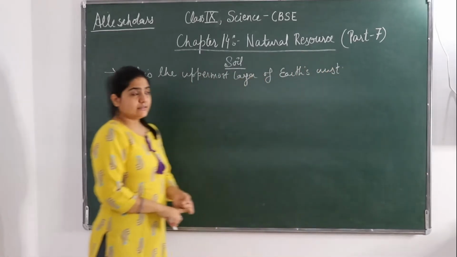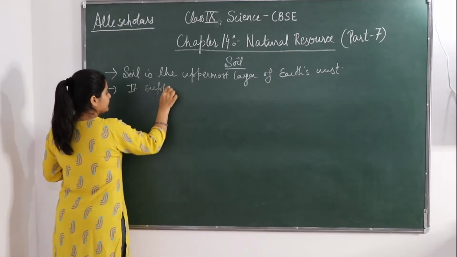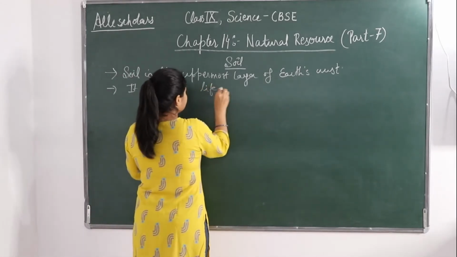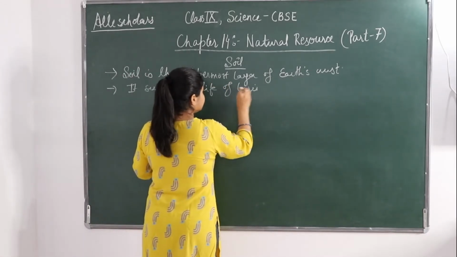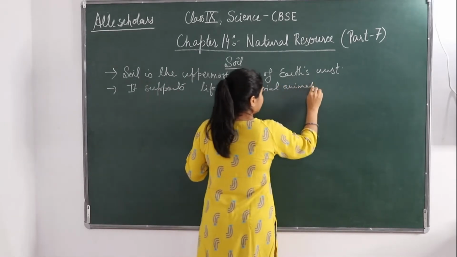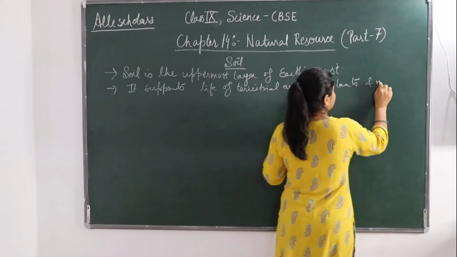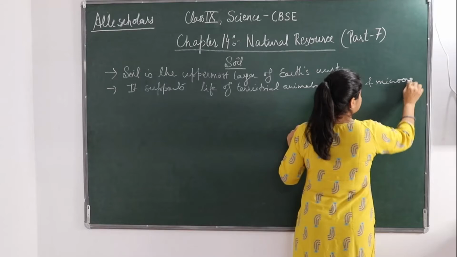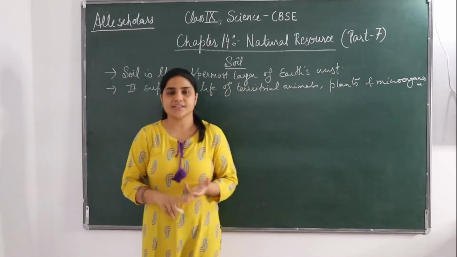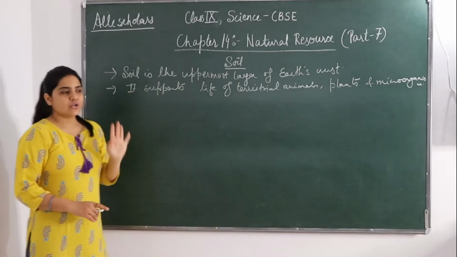And the other thing is that it supports the life of terrestrial animals, plants and microorganisms. So all the terrestrial animals, terrestrial plants and the microorganisms, their life is supported because of this soil.